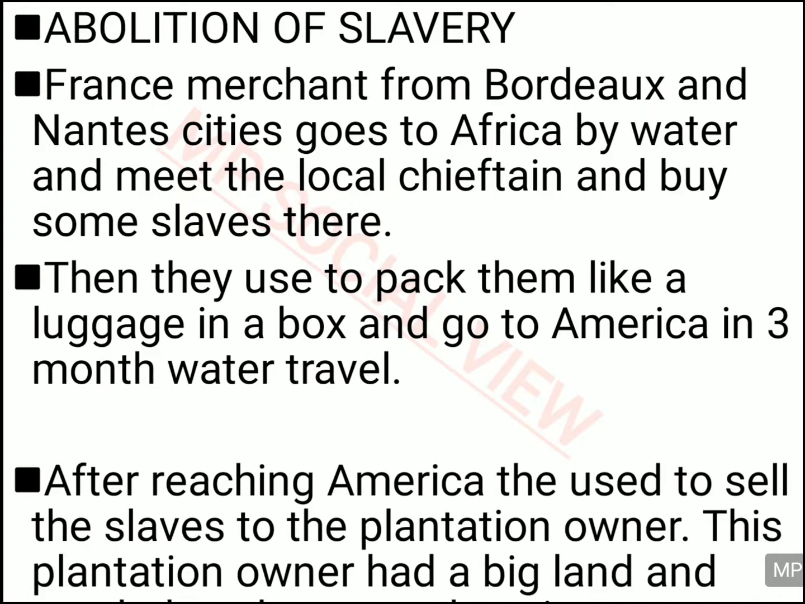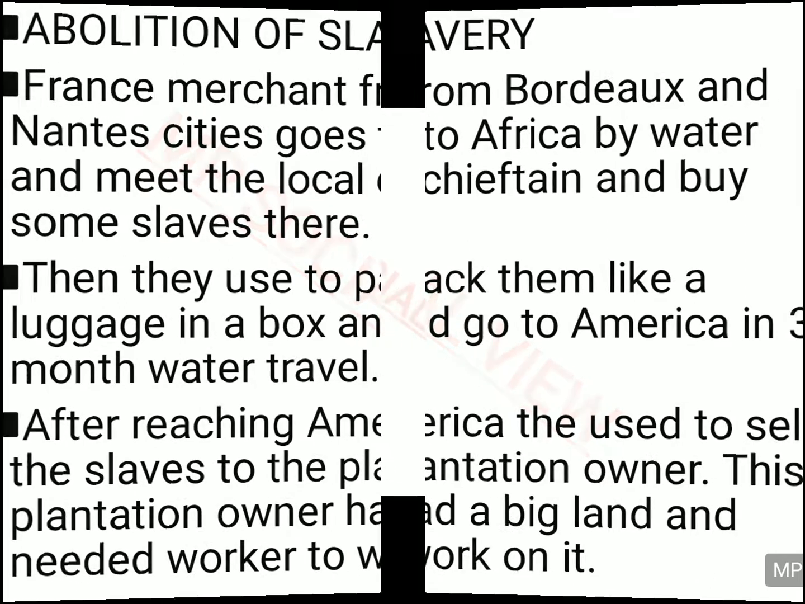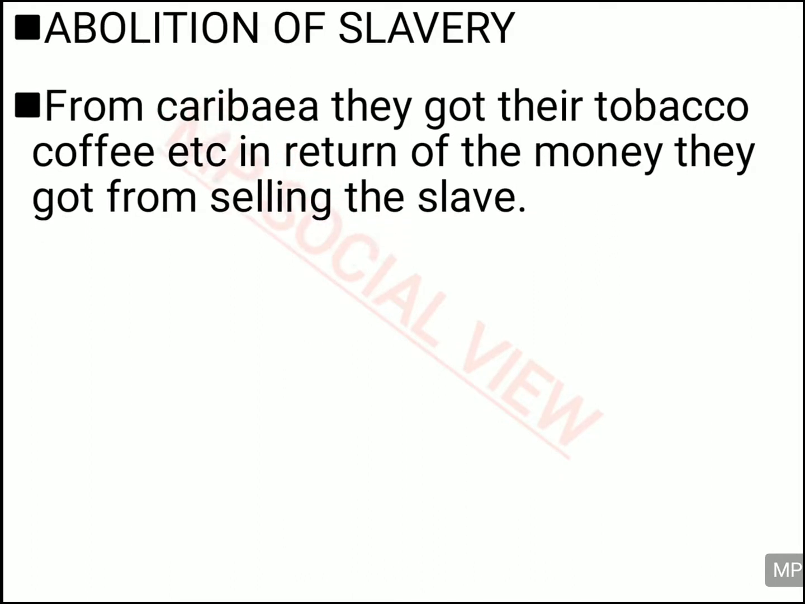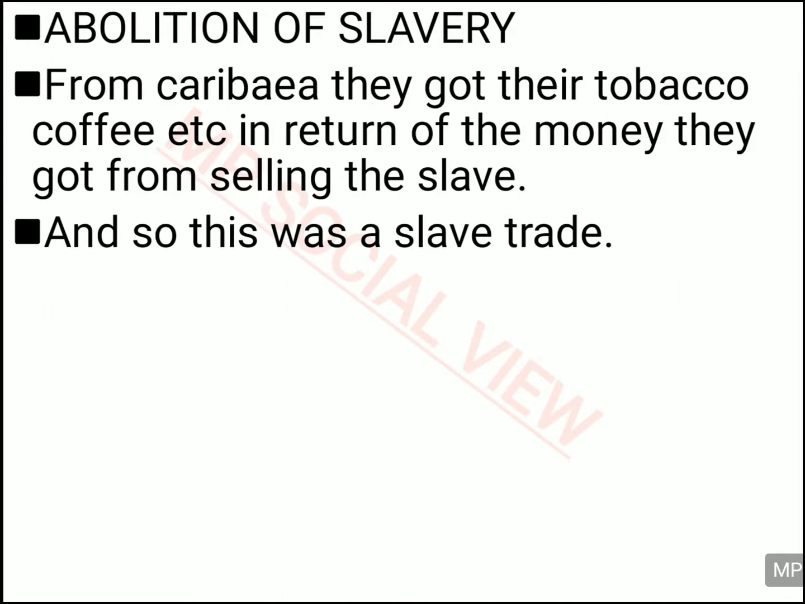After reaching America, they used to sell these slaves to the plantation owners. In America, you had many plantation owners who had big land but did not have any labor to work on it, so they had a shortage of labor. So they used to buy these slaves, and in return they gave some money to the French merchant. With that money, the French merchant used to buy coffee, tobacco, sugar, and other items from the Caribbean region, and then take these items to France and sell them to the French people. And that is what is called the slave trade.